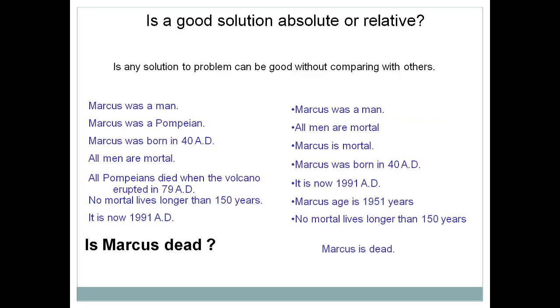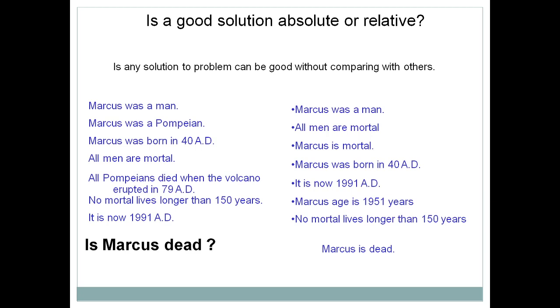The next characteristic is, is a good solution absolute or relative. Whether the solution that can be generated for a particular problem is an absolute solution or a relative solution. To demonstrate this, I have taken two examples, one as an absolute solution and another as a relative solution. To represent the absolute solution, I have taken this example.